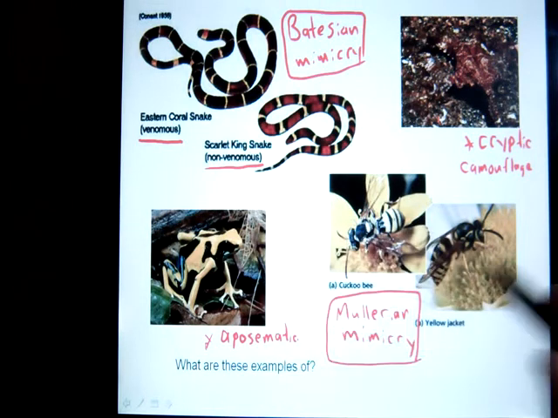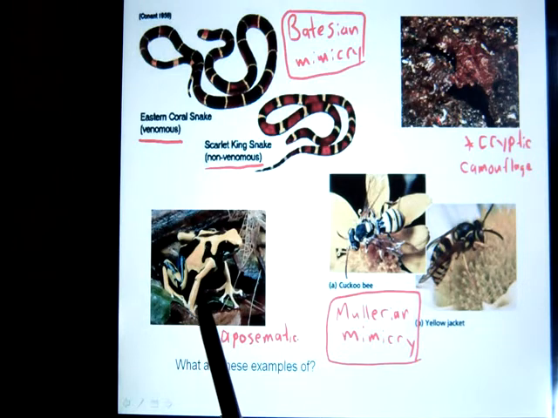Instead of trying to stay hidden, it has a very distinct, conspicuous coloration pattern. And like I mentioned before, other animals instinctively know when they see an organism that's very brightly colored, they stay away because they know that it's very poisonous. This is a poison dart frog, which is one of the most poisonous animals on Earth. So that's aposematic coloration.